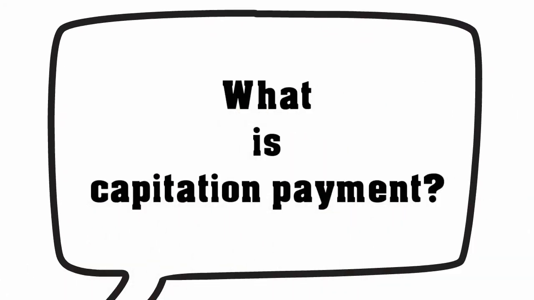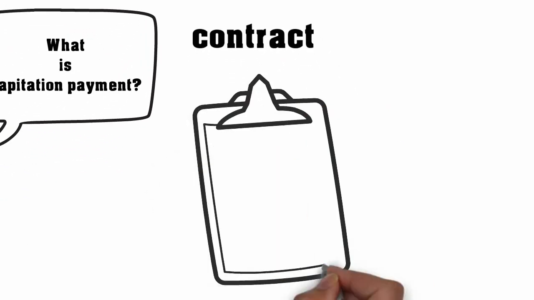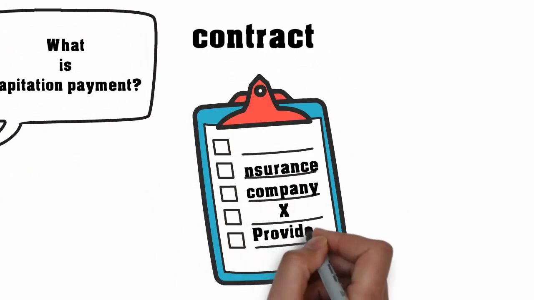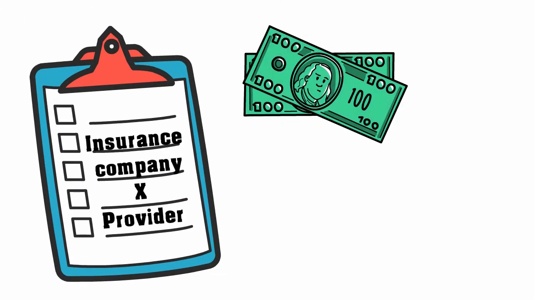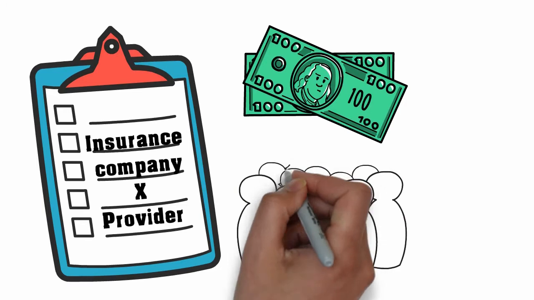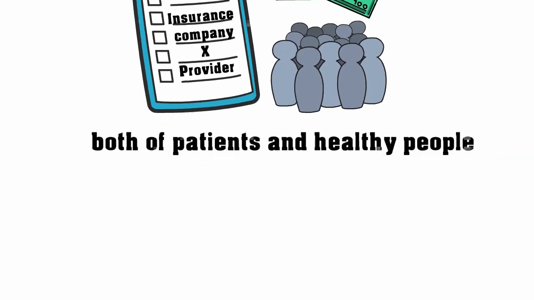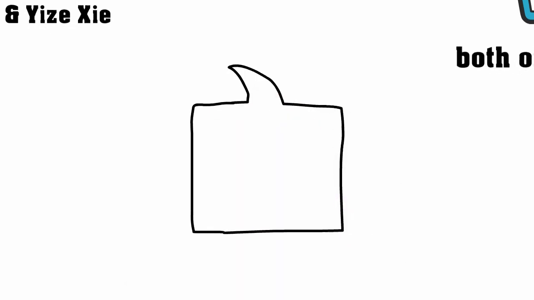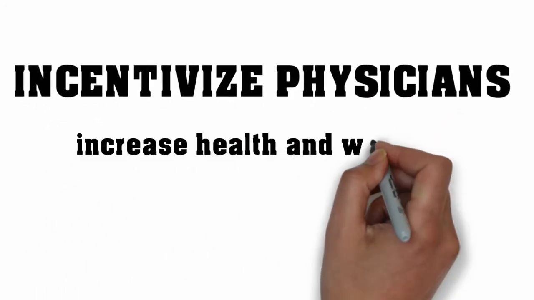Capitation payments are payments agreed upon in contract by a health insurance company and medical provider. Under this approach, a health insurance company would pay the provider a fixed amount per enrolled patient for a specific amount of time, regardless of whether the individual requires or seeks care and treatment or not. The goal of capitation payments is to incentivize healthcare providers to provide appropriate care and treatment to increase health and